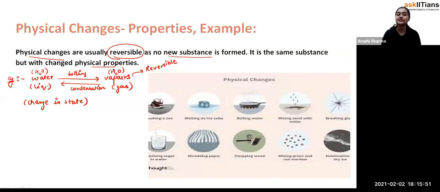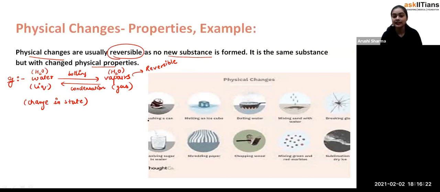Okay, so what we have seen is that physical changes are those types of changes in which physical properties change but chemical composition remains the same. And secondly, these are usually reversible in nature and no new substance is formed from that. It's just a change in the physical properties. Fine. Now you can observe some examples of physical changes here.